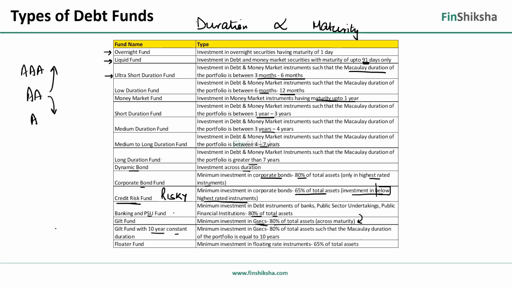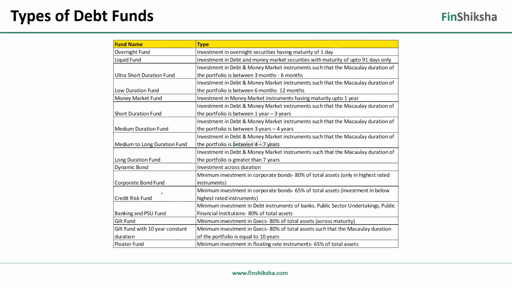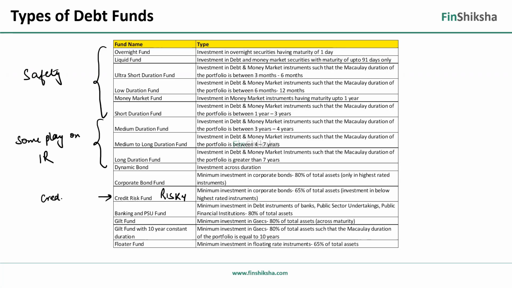So now let's classify what kind of risks are playing here. So I'll erase this. This is risky. I will write this again. Here, you are looking for safety, right? This is capital preservation largely. This is some play on interest rate. This is a play on credit risk. To an extent, corporate bond funds are also a little bit of a play on credit risk. Not too much, but a little bit. These have interest rate risk, large interest rate risk. Why?